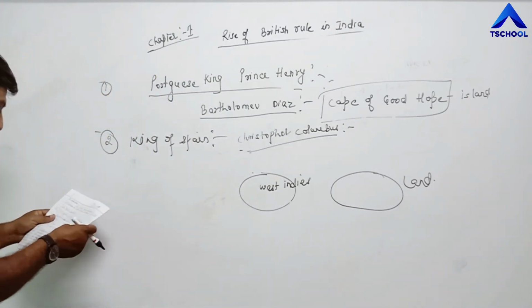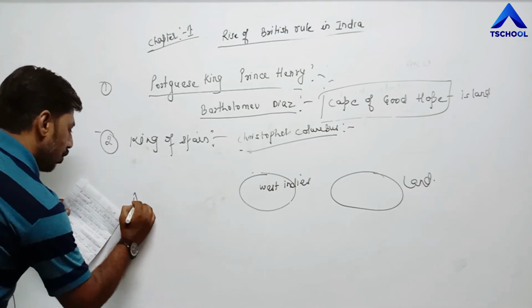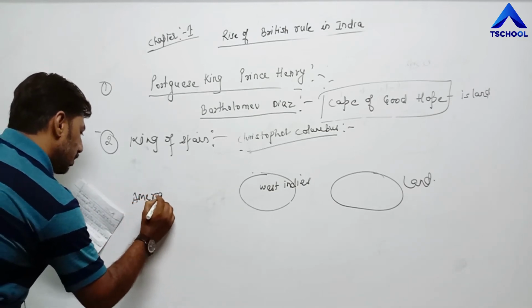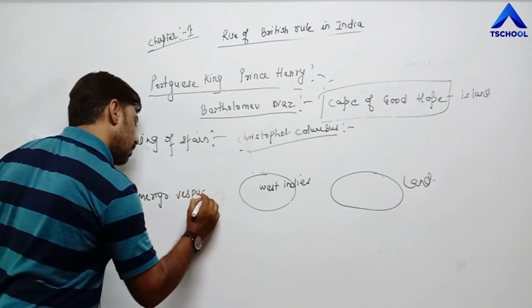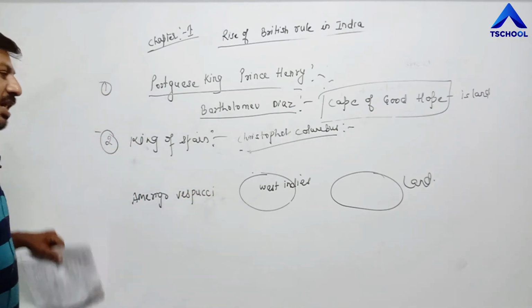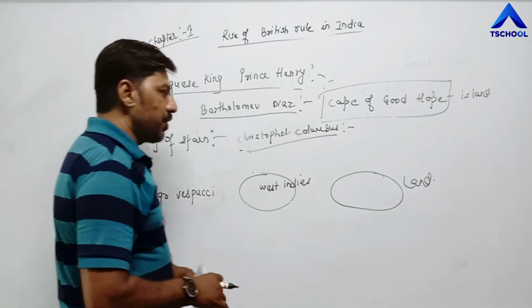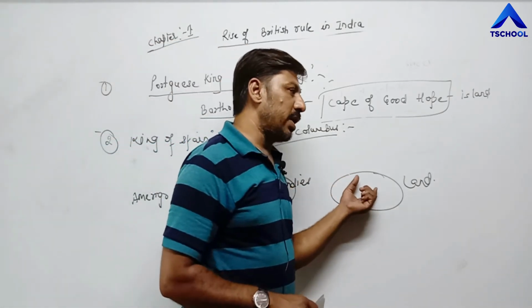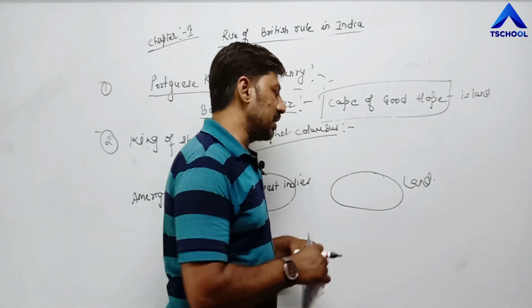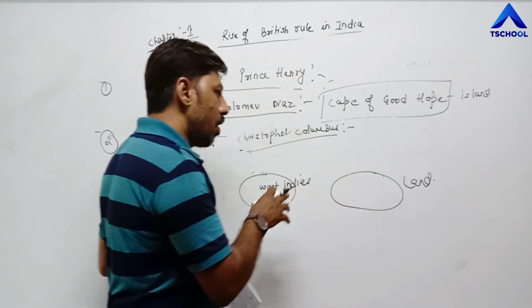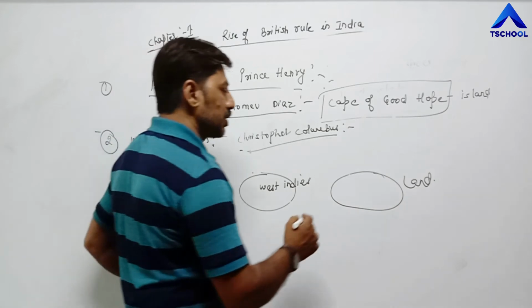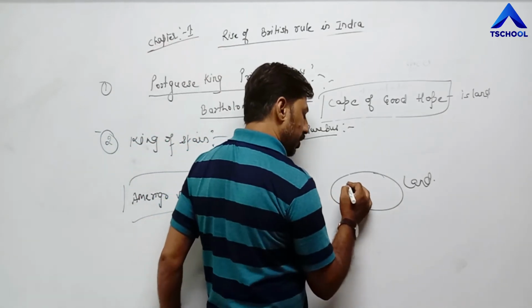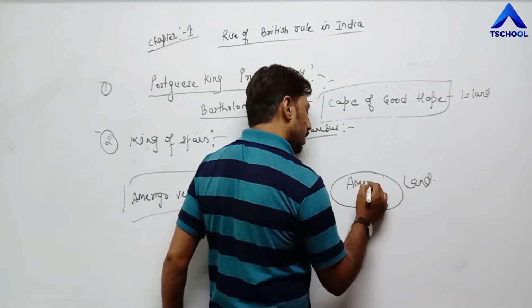and it was clarified by another person whose name is Amerigo Vespucci. This person clarified that the land you have discovered is not India. That's why this land was named after Amerigo Vespucci, and that land is popularly known as America.